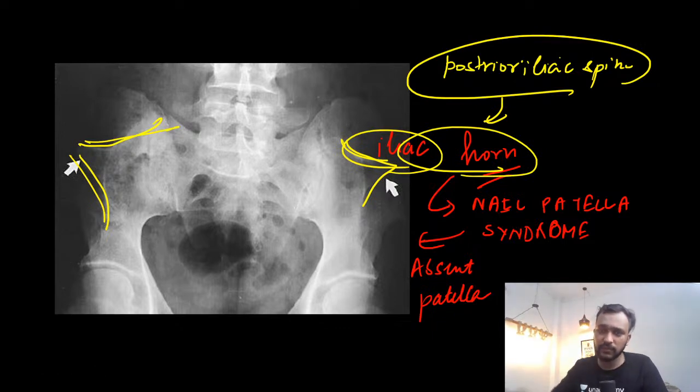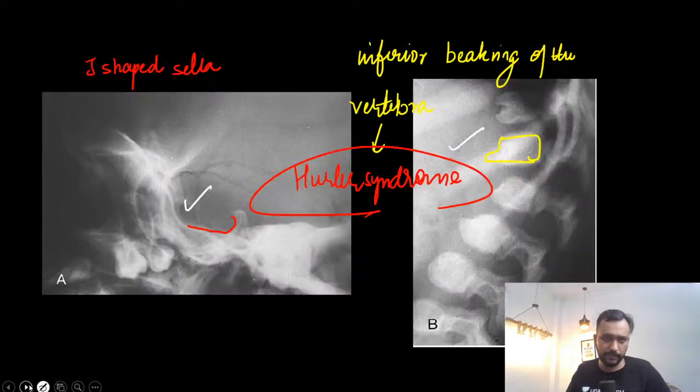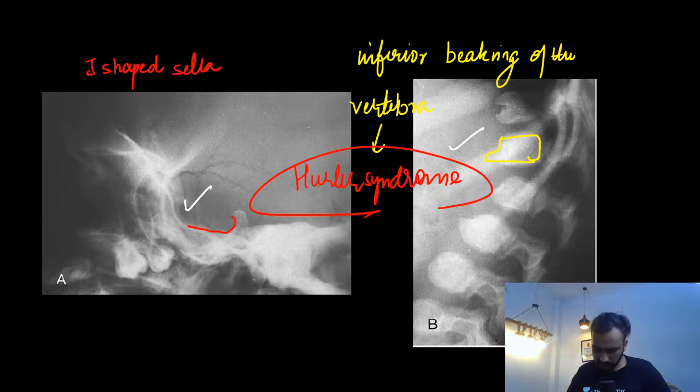So guys, this is a case of what? Anyone? This is a case of nail patella syndrome. Right? Then I showed you J-shaped sella with bullet nose appearance of the vertebra. This is seen in a case with Hurler syndrome.